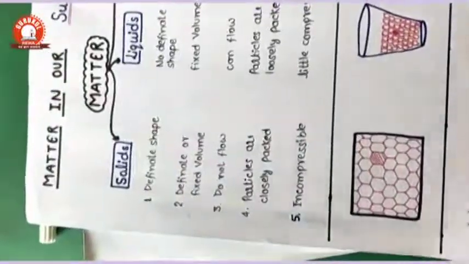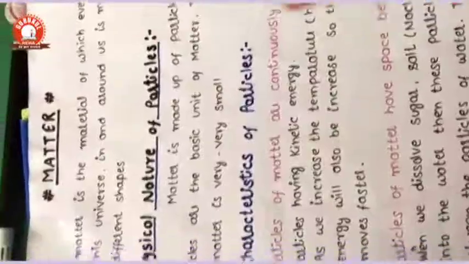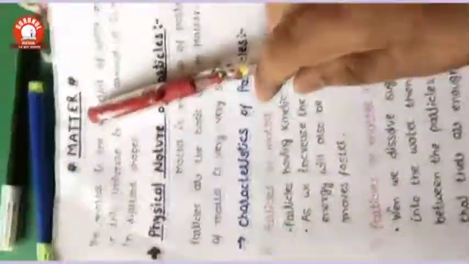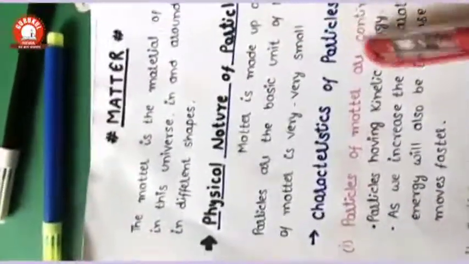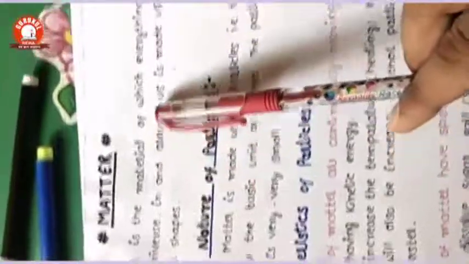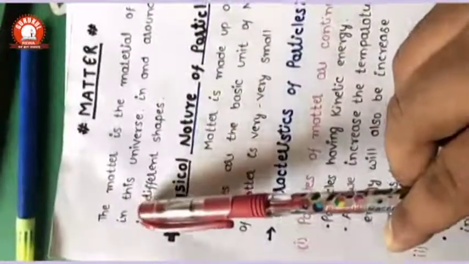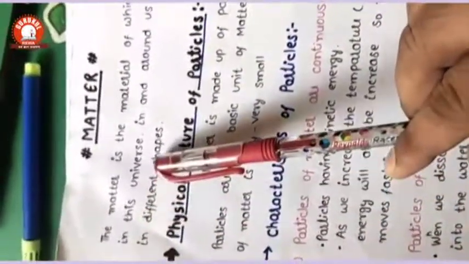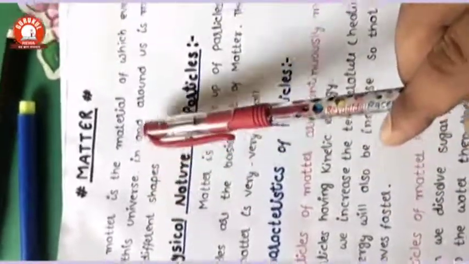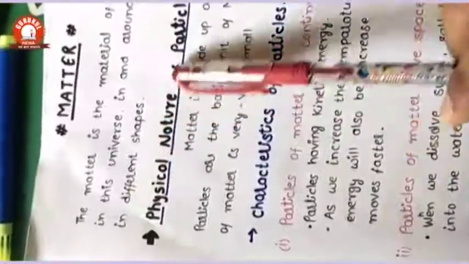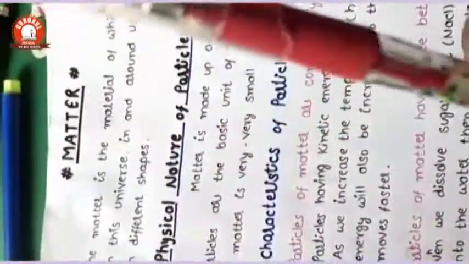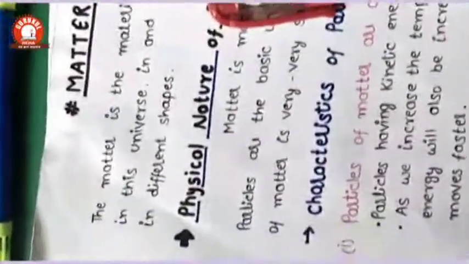Okay, now we start the matter. We understand the matter, but what is the definition of matter? The matter is the material of which everything in this universe, in or around us, is made up, in different shapes. What is the shape of a pen? The shape of the pen is present in your brain.